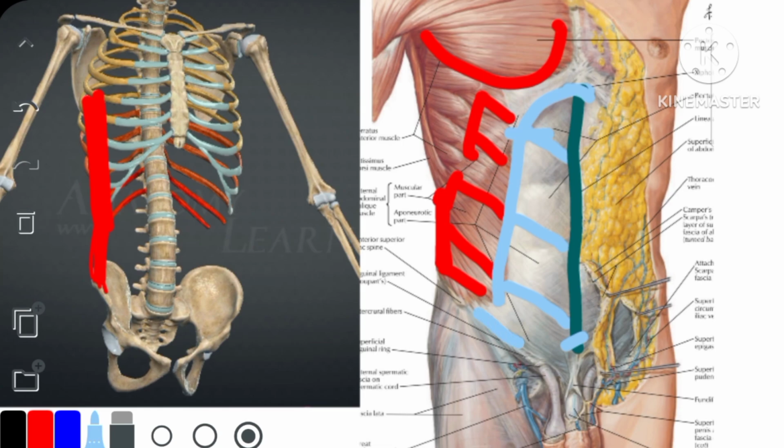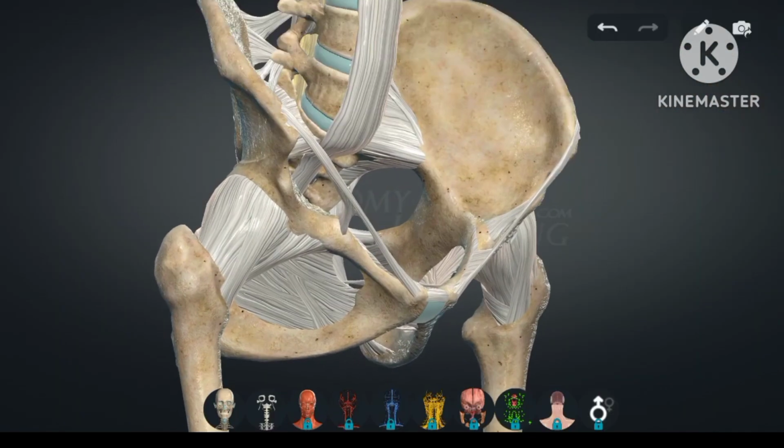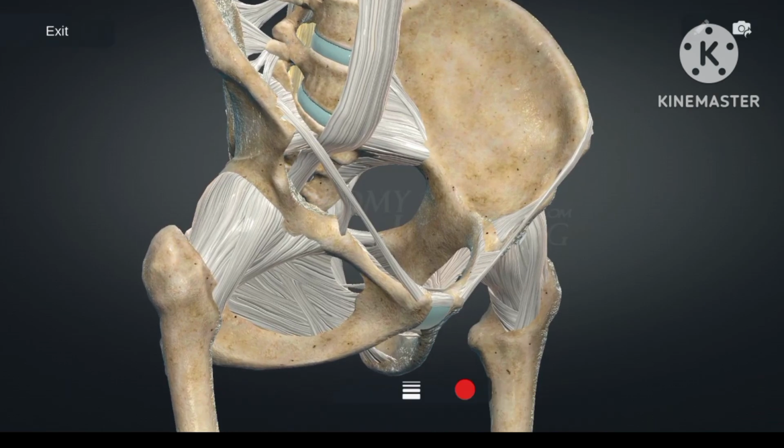The lower margin of the external oblique aponeurosis is thickened and folded backwards to form the inguinal ligament, which extends from the anterior superior iliac spine to the pubic tubercle. Then, what is the inguinal ligament? The lower margin of the external oblique aponeurosis is thickened and folded backward to form the inguinal ligament.